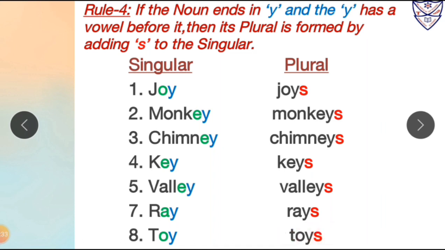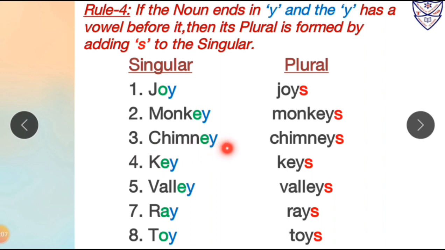So in all these words in singular form, whenever the word ends with Y and before Y there is a vowel, after Y we will add S to form its plural form. So joy is in singular form, its plural will be joys. Monkey becomes monkeys.